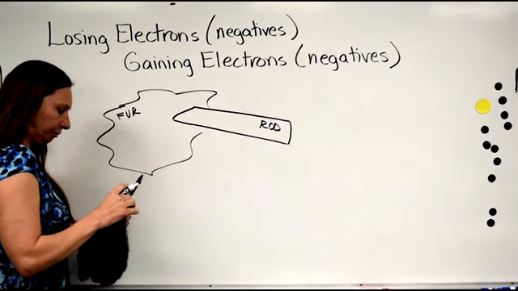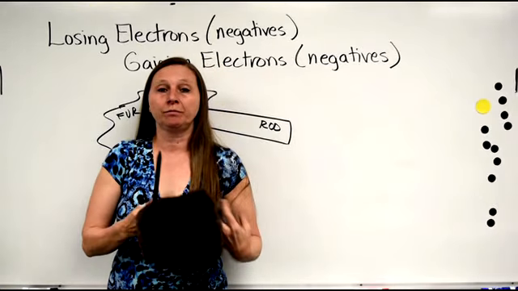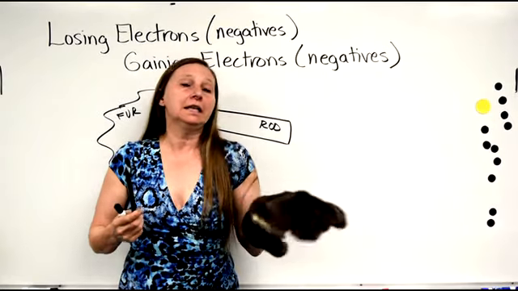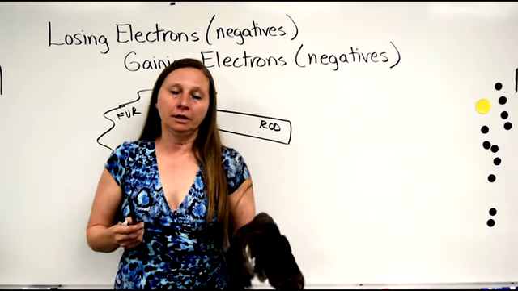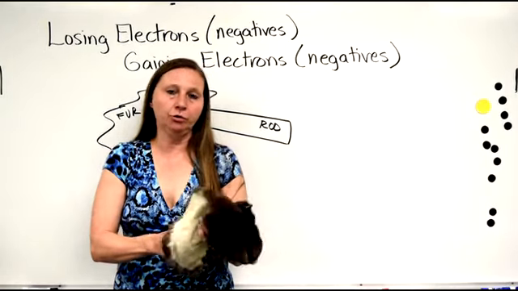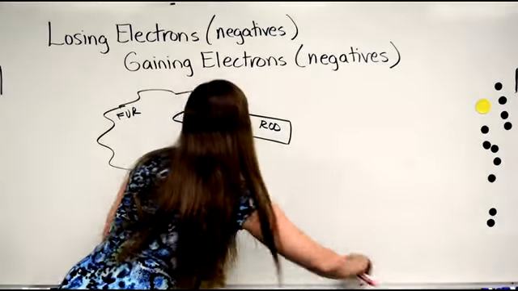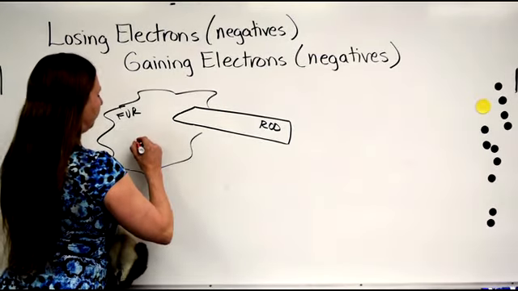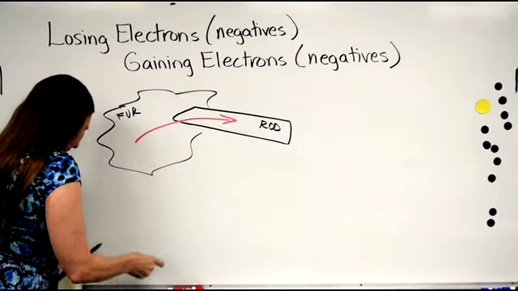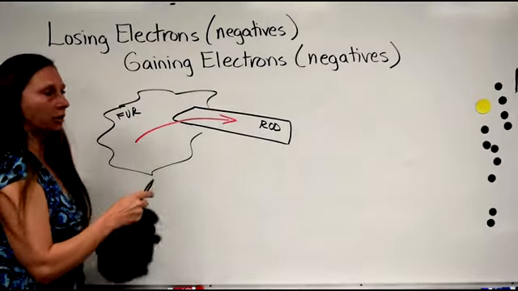Now, if you remember, you have no way of knowing which way the electrons are going to go, from the fur to the rod or from the rod to the fur, unless somebody tells you what direction they go. In the case of fur and rod, the electrons always go from the fur to the rod. The fur becomes positive, the rod becomes negative. Now, what if 5 electrons are transferred from the fur to the rod?